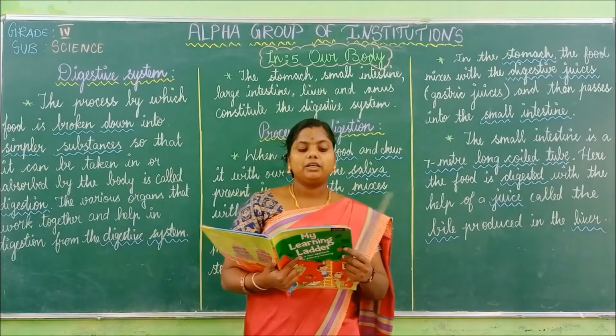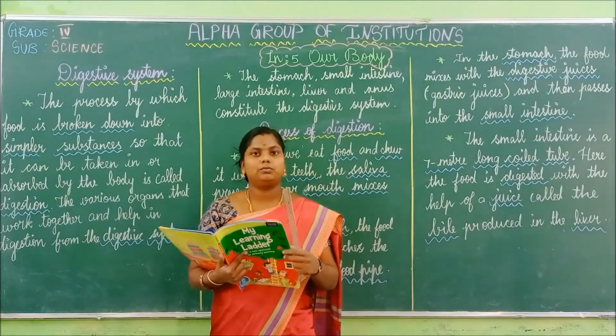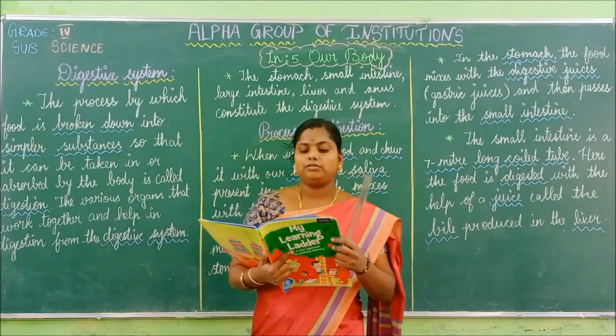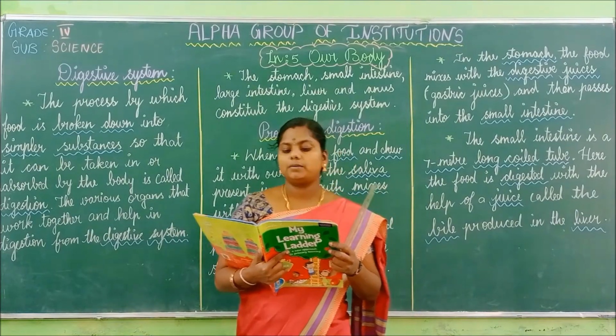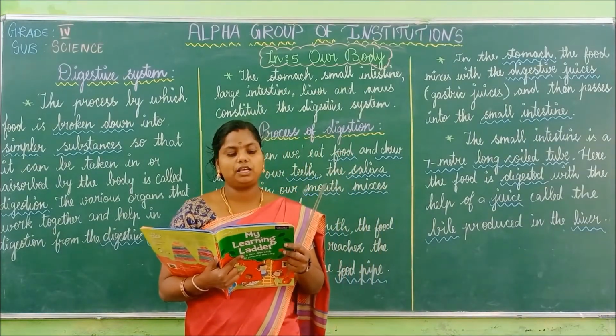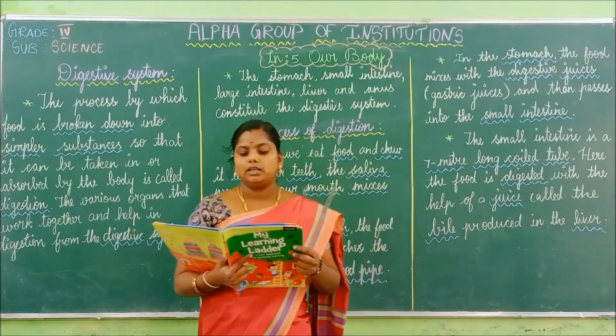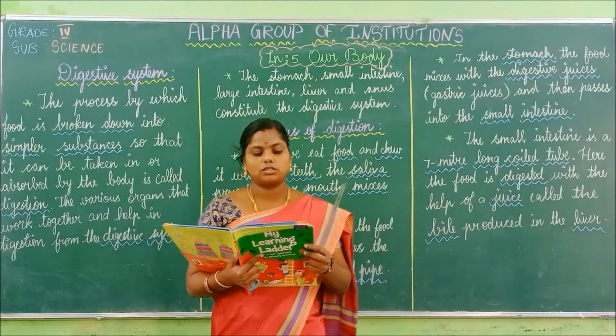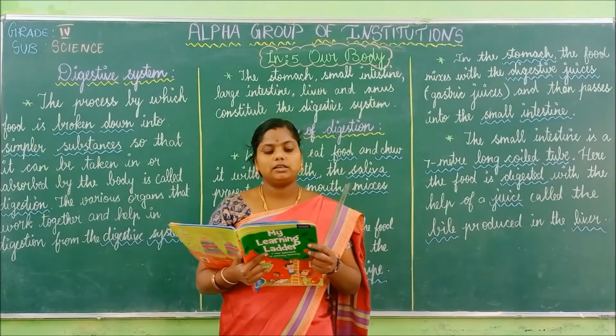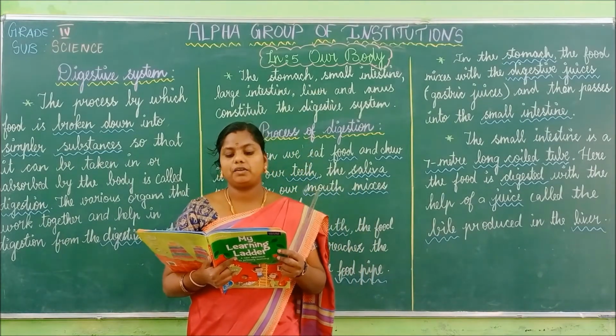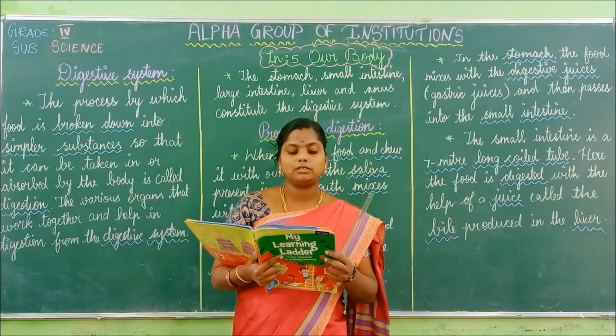Here, the process of the heart is: impure blood from different parts of the body comes into the right chamber of the heart. The heart pumps this blood into the lungs. In the lungs, the blood absorbs oxygen, and the veins carry the impure blood from different parts of the body to the heart.